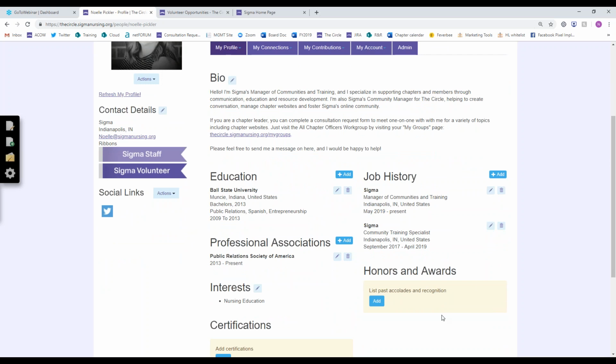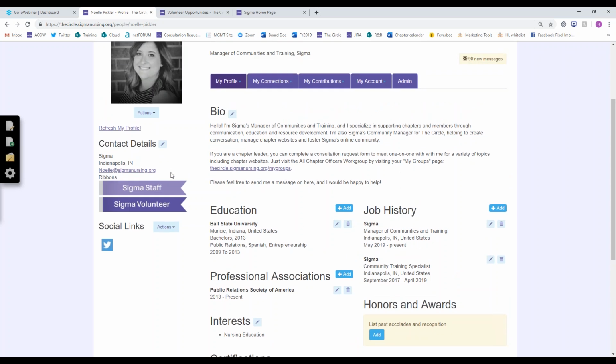It will help you connect with others. It will help others find you, find like-minded members who you can connect with, as well as add another level of visibility for your virtual persona, your online persona that you're communicating with others with. So get some stuff on your profile as soon as you have some time. There are ribbons over here on the left-hand side. So ribbons are things you can earn based on actions that you take on the circle.